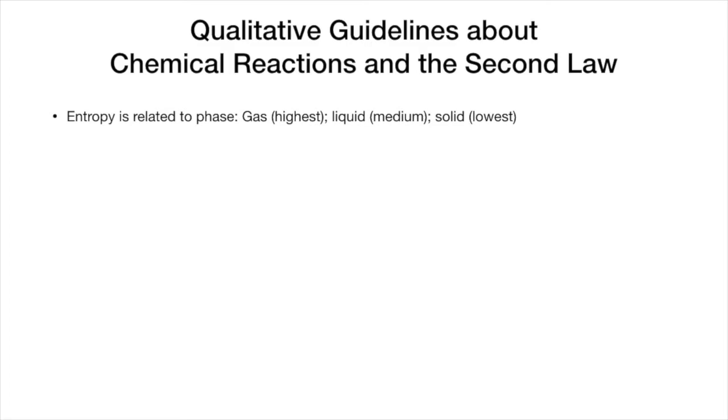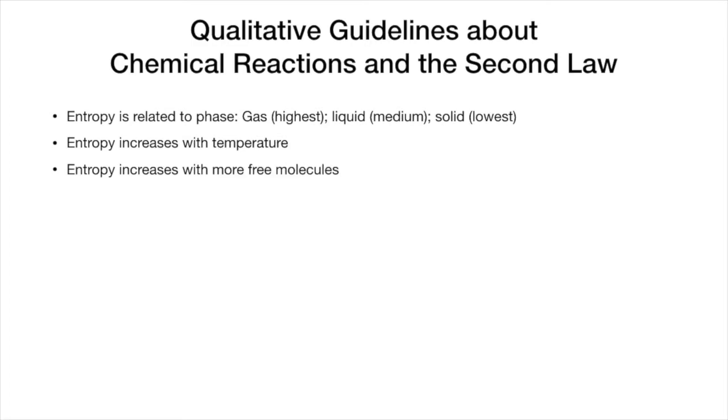So generally, all other things being equal, chemical reactions will tend to favor reactions that have gas at the end because that has the highest amount of entropy. Entropy increases with temperature. Entropy increases with more free molecules. So if the end of your reaction has more free molecules, that will tend to be favored by entropy.